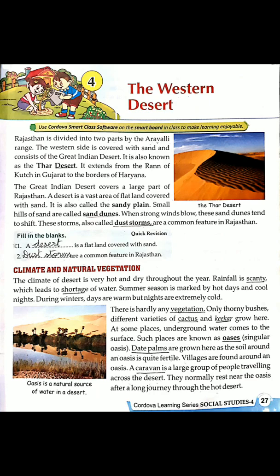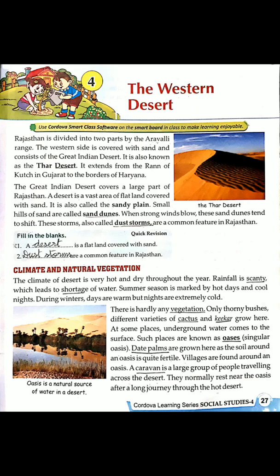What happens when strong winds blow? These sand dunes start shifting. These storms are called dust storms, and it is a common feature in Rajasthan. Now, climate and natural vegetation. Do you know what is a natural vegetation? Natural vegetation means the plants that have been grown and produced naturally.